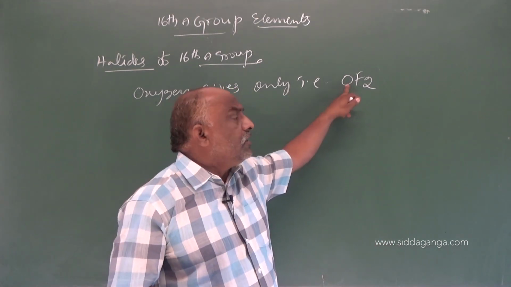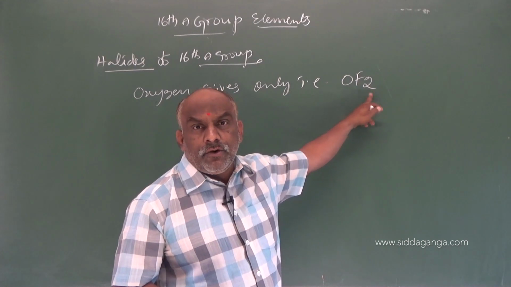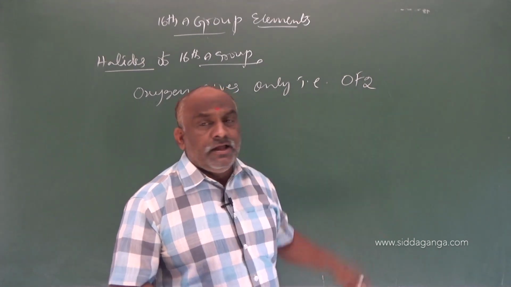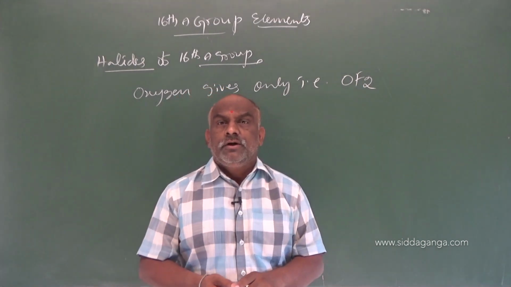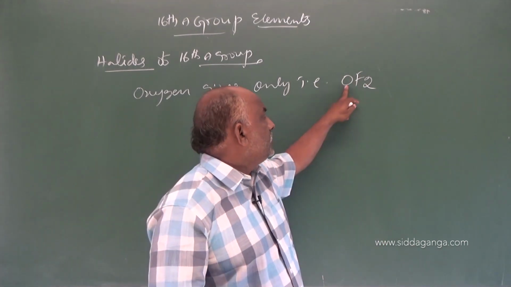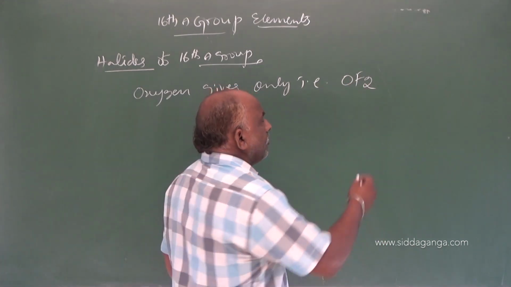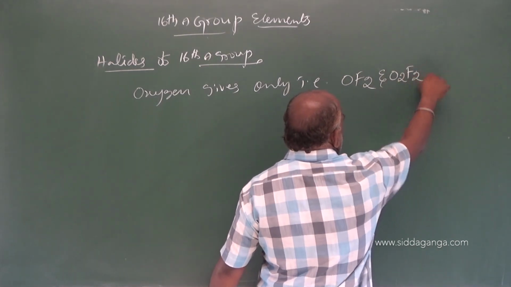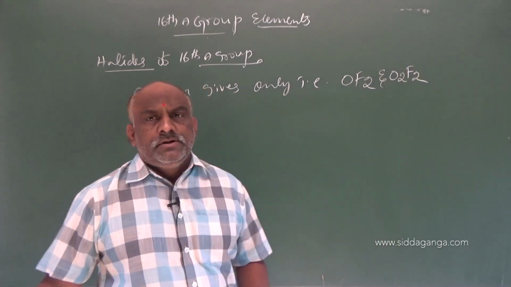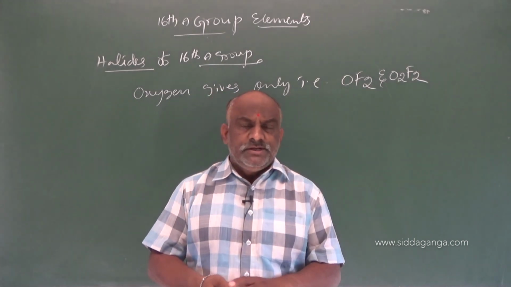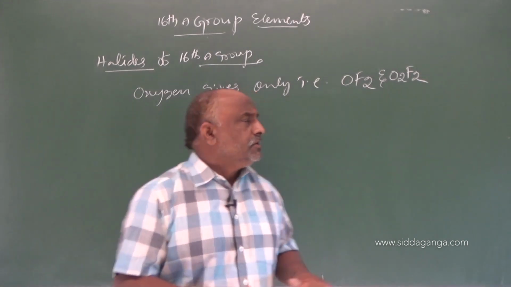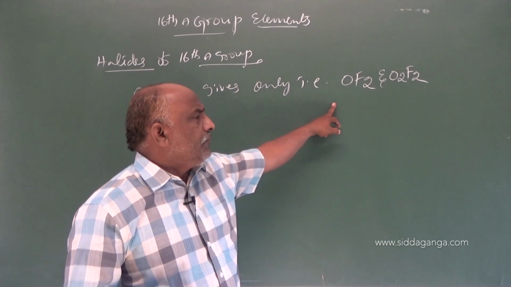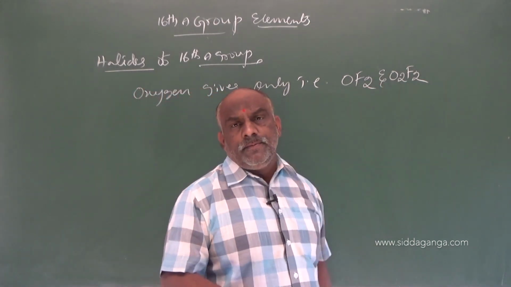It is called oxyfluoride, not fluorooxide, because the electronegativity of fluorine is more compared to oxygen. So it is said to be oxyfluoride, OF2 and O2F2. Because the starting element in this group is oxygen, oxygen gives OF2 and O2F2.